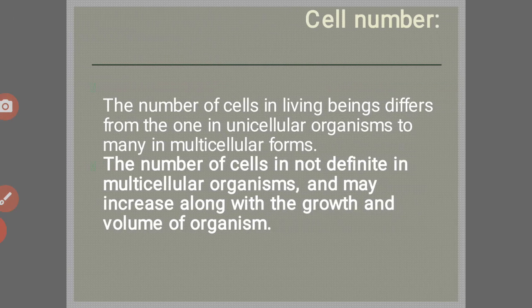Now cell number. The number of cells in living beings differs from one in unicellular organisms to many in multicellular forms. The number of cells is not definite in multicellular organisms and may increase along with the growth and volume of the organism.